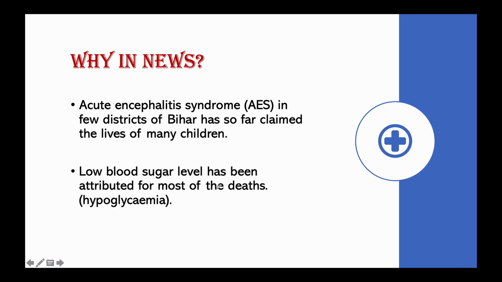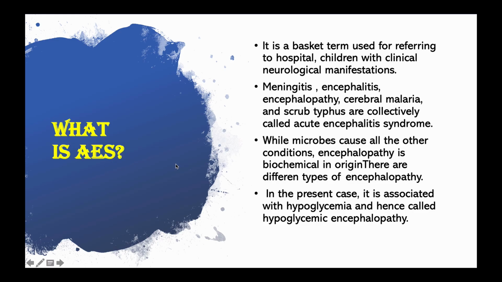So why is this in news? Because acute encephalitis syndrome in a few districts of Bihar has so far claimed the lives of more than 100 children. And most of the deaths have been attributed to low blood sugar, which is known as hypoglycemia. Now we will talk about what is AES, acute encephalitis syndrome.